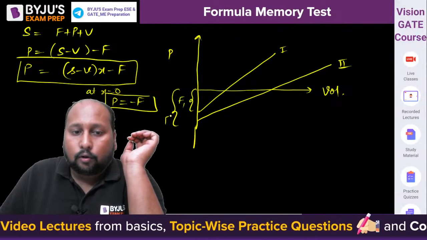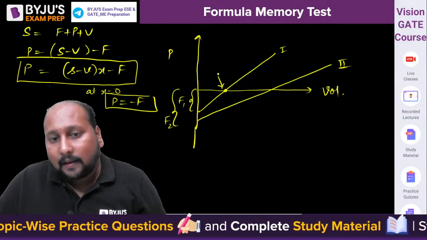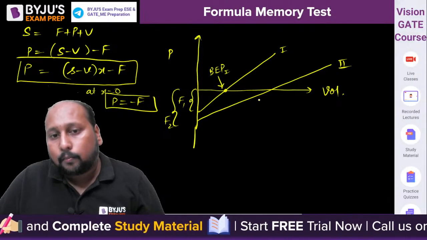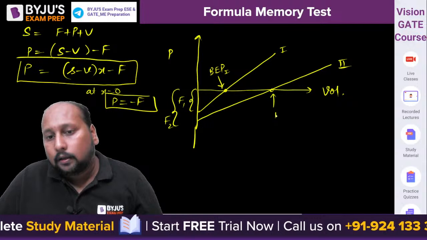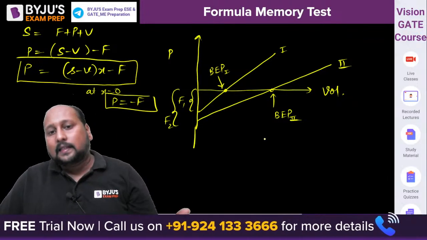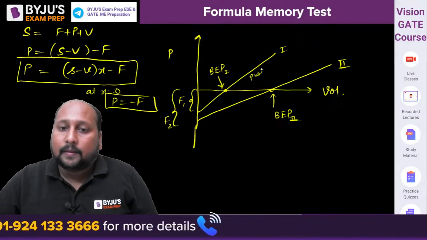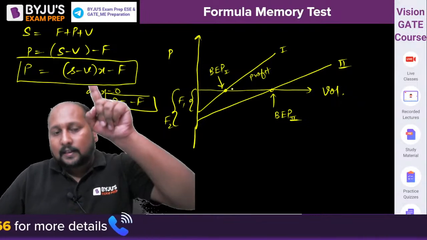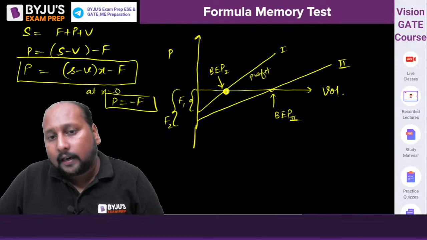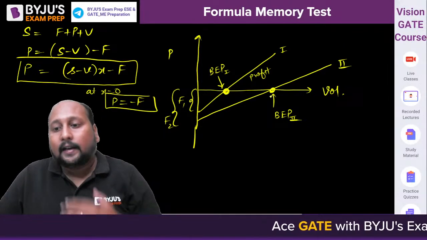This is F2, for the second product. And this is the break even point, because at this point we'll have no profit, no loss. This is the break even point for product 1, and this is the break even point for product 2. So definitely we can say jiska break even point jaldi aa raha hai, then we are having a profitable business quickly. The first product's profit will be quicker because we are getting the break even point, or profit, at a lower production size, but here we are getting the profit at a larger production size.